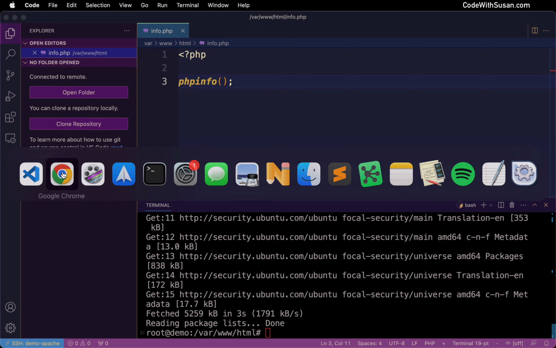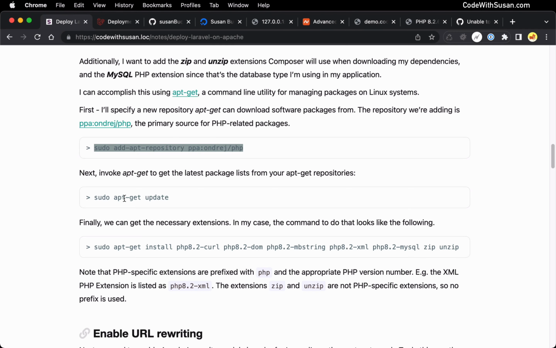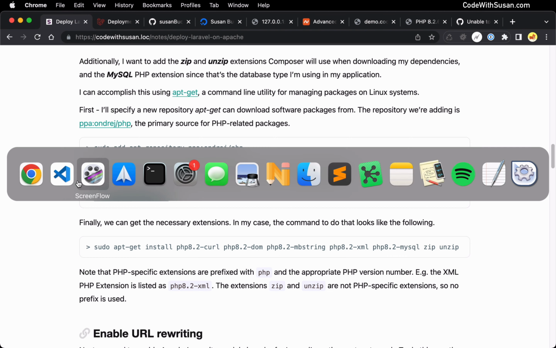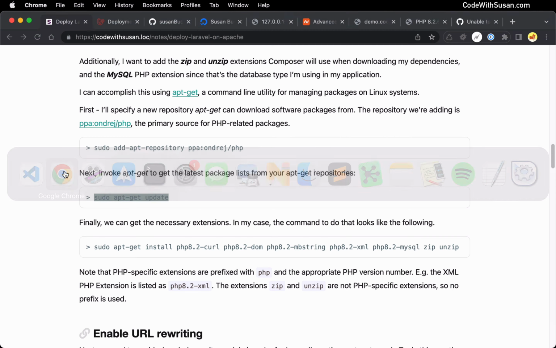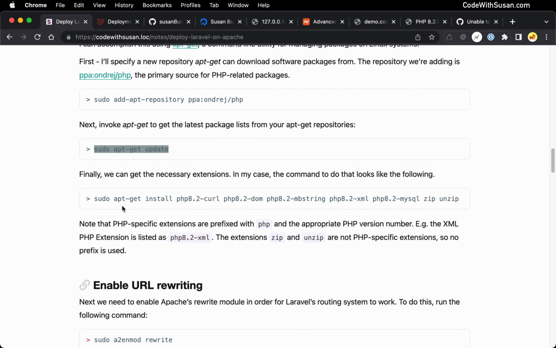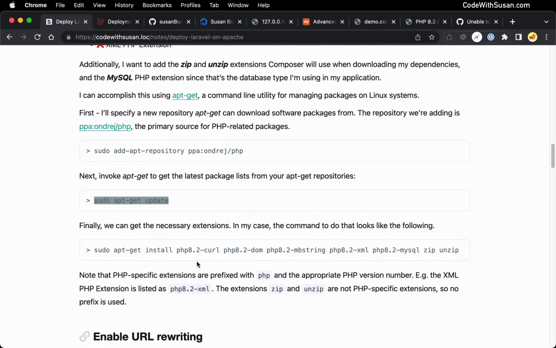With that complete, the next command we want to run is apt-get update to get the latest packages from our apt repositories. And now we can actually get our modules, and we're going to do that with this command, apt-get install, and we're going to list all the modules that we need. So here in this example, you can see I've got that curl module, the DOM module, mbstring, and XML. Those were the 4 that I was missing.